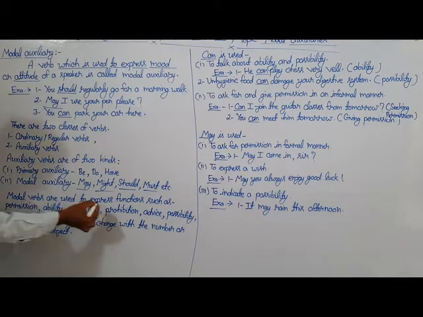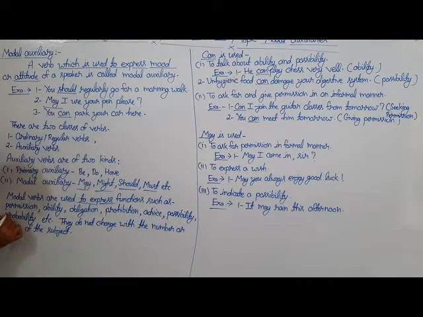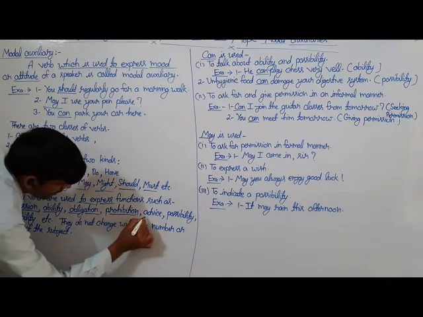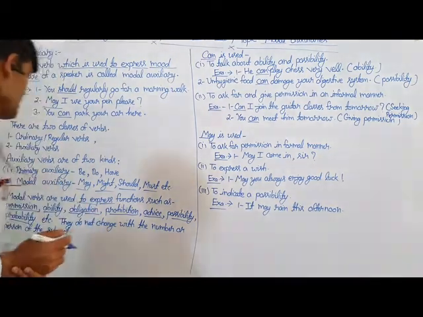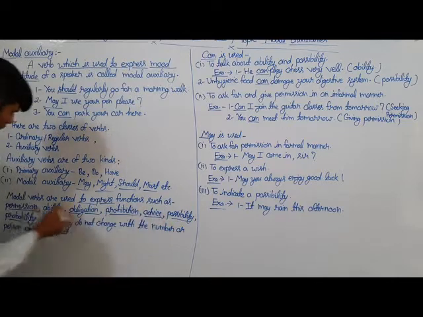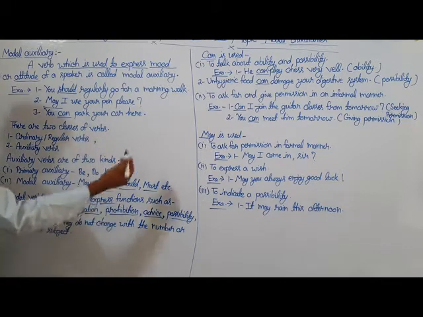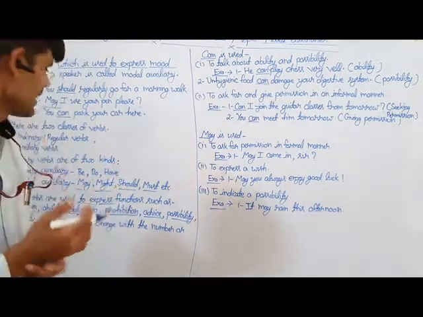The modal verbs are used to express functions such as permission, ability, obligation, provision, advice, suggestion, possibility, probability, etc. These are some kinds of uses of modal auxiliary verbs.